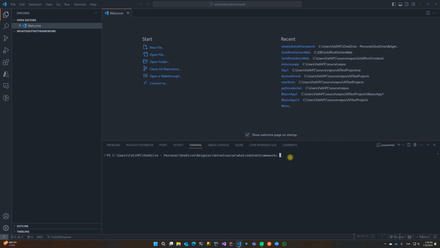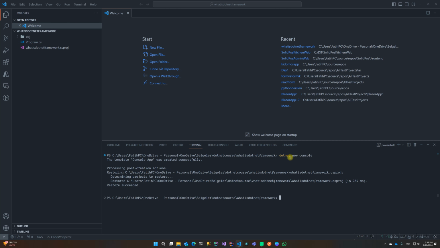I write the first code on the terminal for creating a new project. This code is dotnet new console. That's all. This code will create a new project in this directory. Okay, completed.